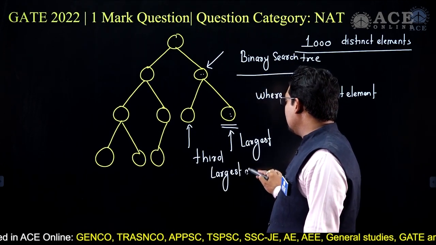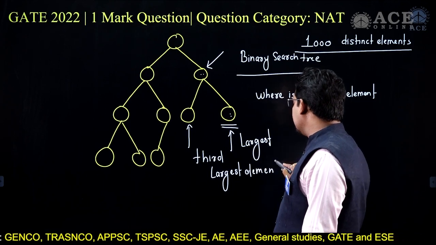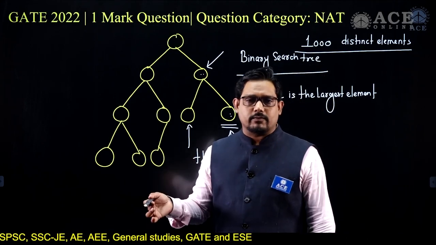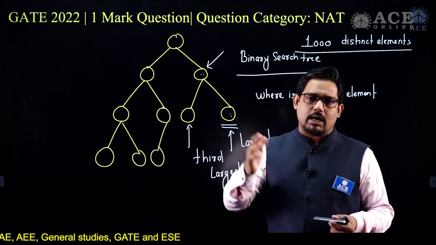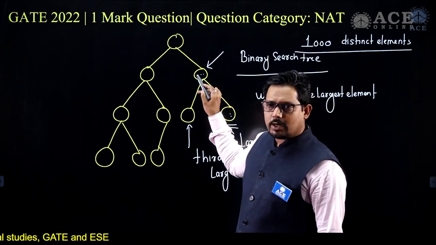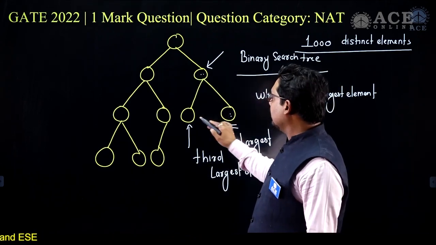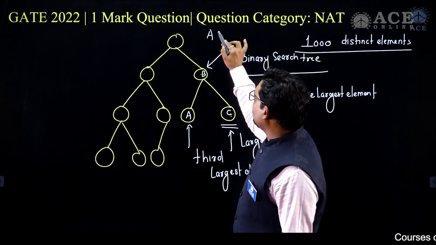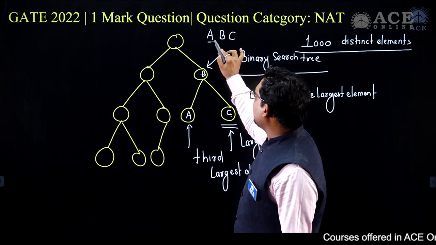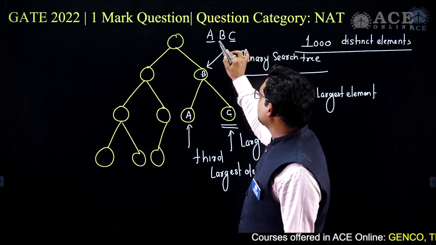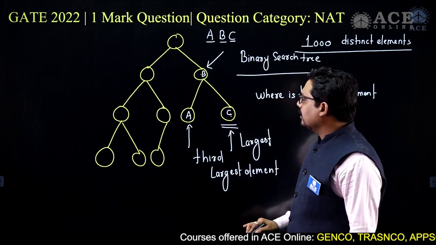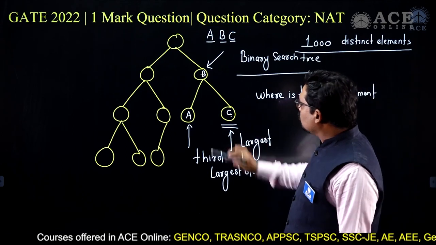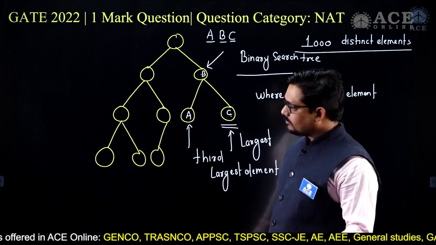And one more intuition for saying this: in BST in-order traversal, it goes left, root, right. So when you come to this particular node, you go to the left, then root, and then right. Suppose this is A, this is B, and this is C. Left, root, right will be A, B, and C, and that means C is the largest, B is the second largest, and the third largest will be A. That is, this location is the third largest. The problem here is, what is the index of this location?